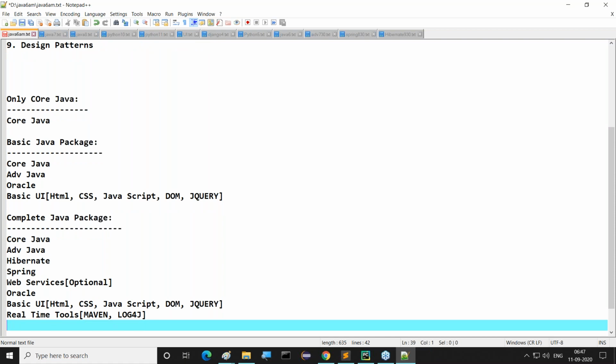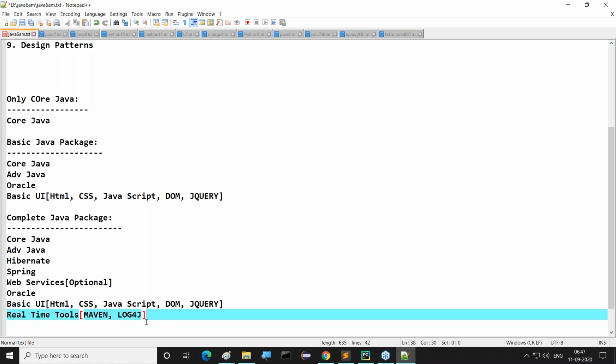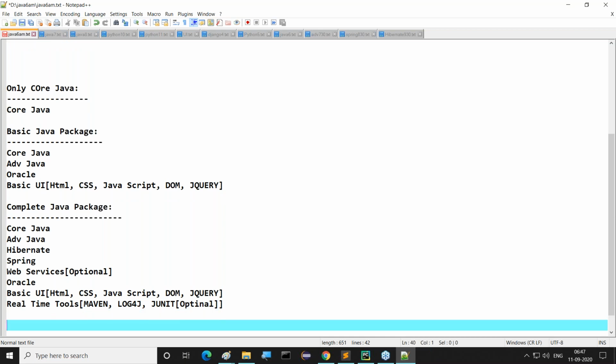Now, today we are planning for only core Java, the basic package, and the complete Java package. Real-time tools are Maven and Log4j like this. Maybe we can make JUnit optional. Depending on the time, I'm going to cover it at most. JUnit is also there, and I have about 90% decided I want to cover that, but there is a 10% chance I won't. So these are the things I'm telling you.